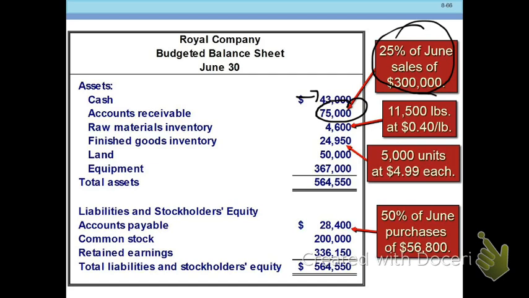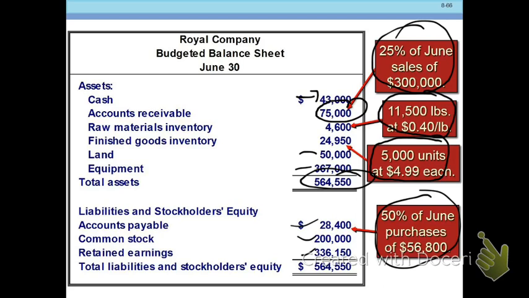Our raw materials inventory is coming from our materials budget. Our finished goods inventory is coming from our finished goods, our manufacturing budget. Land and equipment are permanent accounts, 564. Accounts payable is coming from our purchases. Common stock doesn't change. 336 goes up because of our net income from our prior slide, adding that to our net income of what it was before.